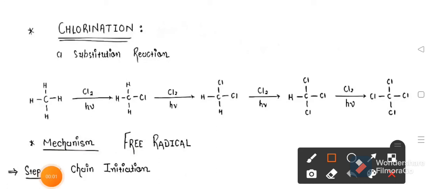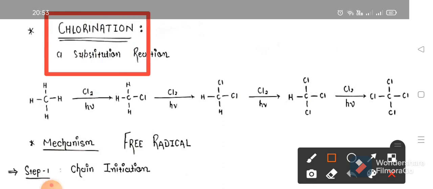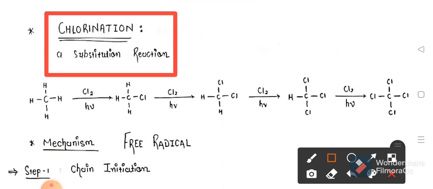Hello friend, today we are going to discuss chlorination, a substitution reaction of alkane, in which we are going to chlorinate methane by free radical mechanism. Here you can observe that methane reacts with a chlorine molecule in the presence of UV light and is converted into chloromethane.